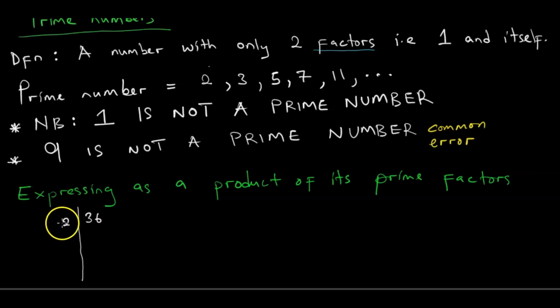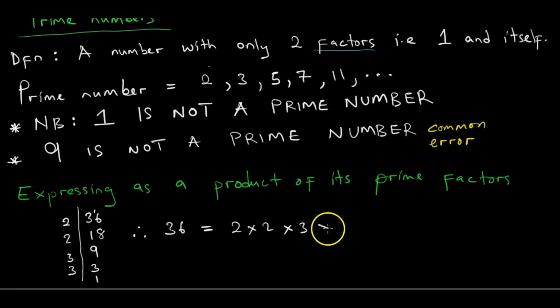So 2 into 36 is 18, and 2 into 18 is 9. Then 2 no longer goes in, so we go to 3. 3 into 9 is 3, and 3 into 3 is 1. Therefore, 36 as a product of its prime factors is equal to 2 times 2 times 3 times 3.